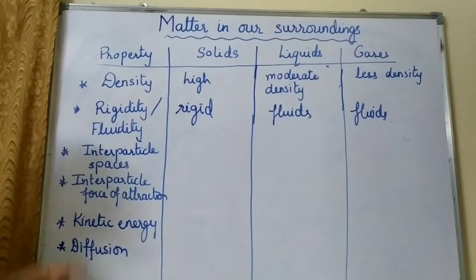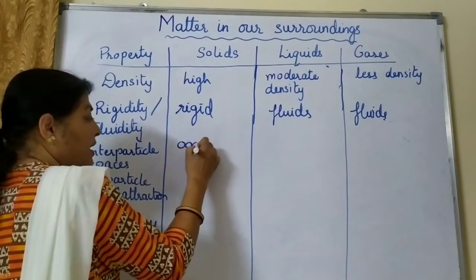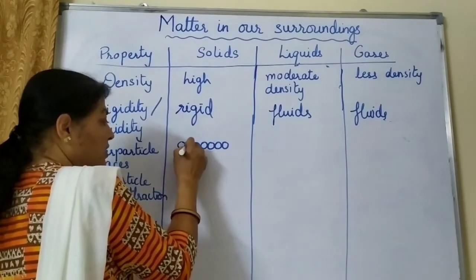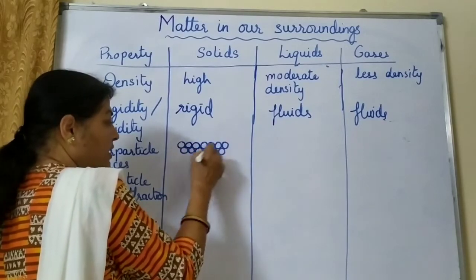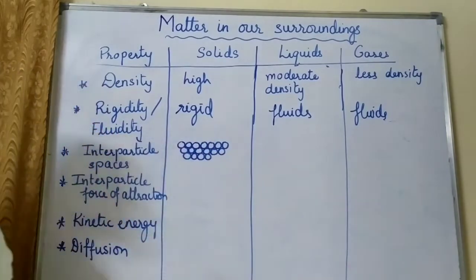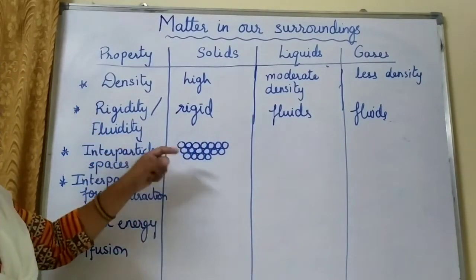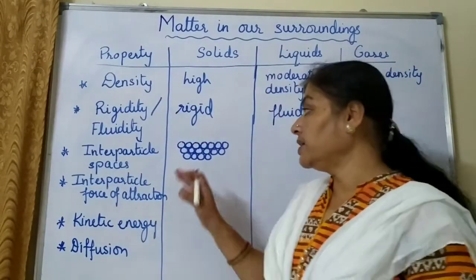Okay. Then the interparticle spaces. Among solids, the interparticle spaces, means the spaces between the particles, is very less. You can see when I am making the circles very close to each other, stuck to each other, you can see very minute spaces present in between. So this is the amount of space which is present between the particles of solid.